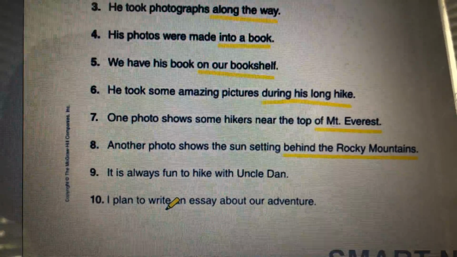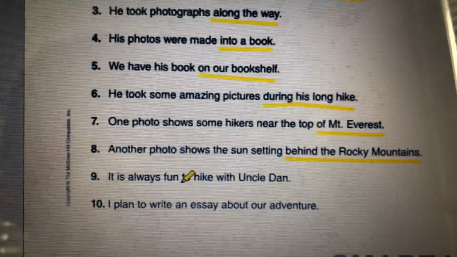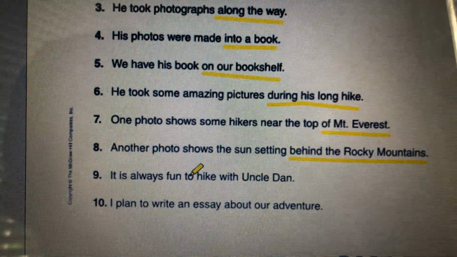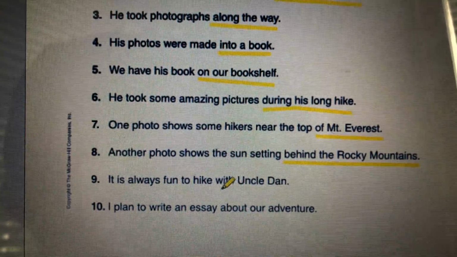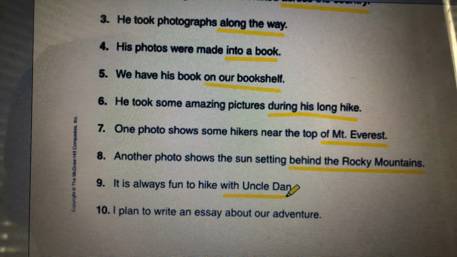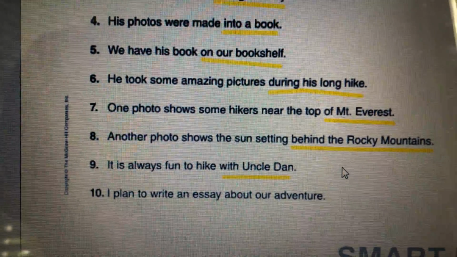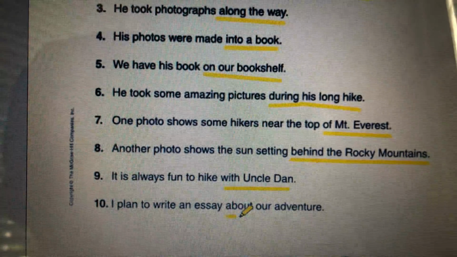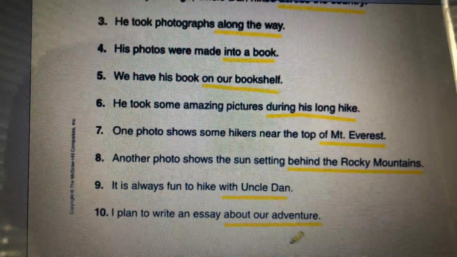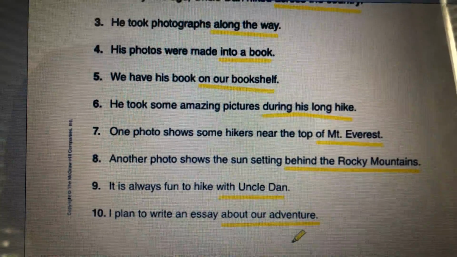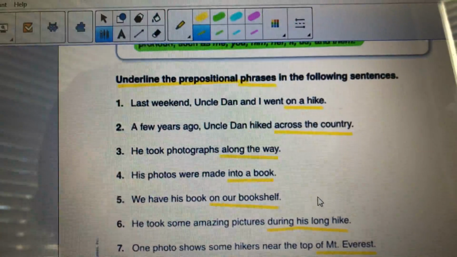It is always fun to hike with Uncle Dan. It cannot be to, remember, because the next word is hike, and that's a verb. So it's with Uncle Dan. I plan to write an essay about our adventure. About is the preposition. Our adventure is the rest of it. About what? About our adventure. Whose adventure? Our adventure. Okay, so those are your prepositional phrases.